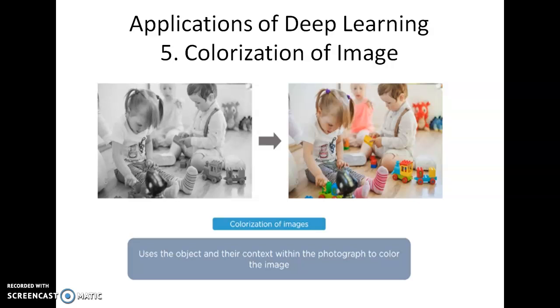The next application is colorization of images. It uses the objects and their context within the photograph to color the image. So if you are given an image, by recognizing its context or the type of that image, the deep learning algorithms can give color to that image. So this can be one of the applications, colorization of images.